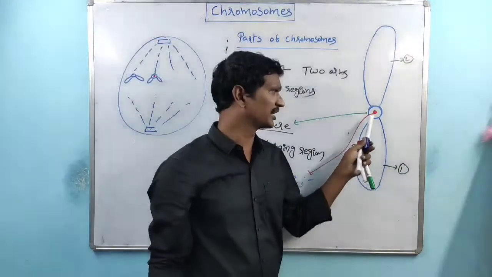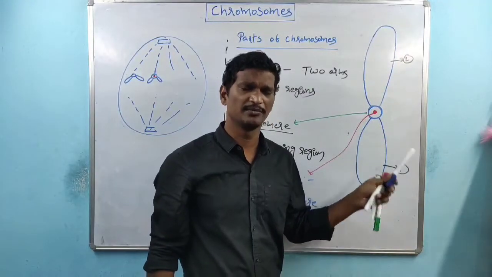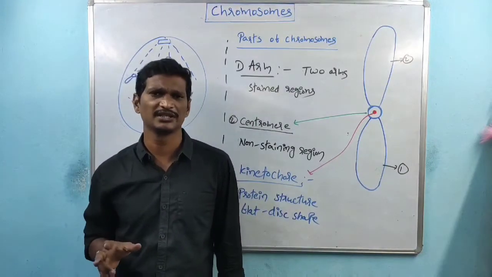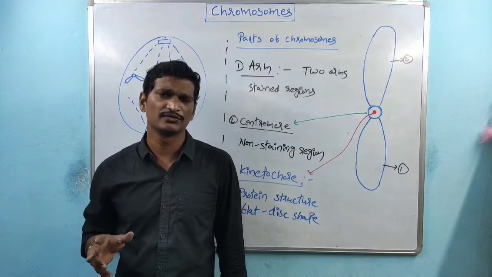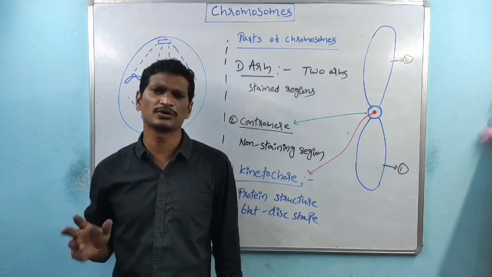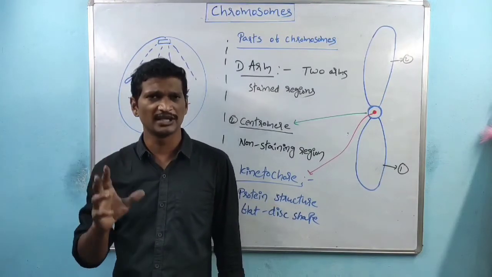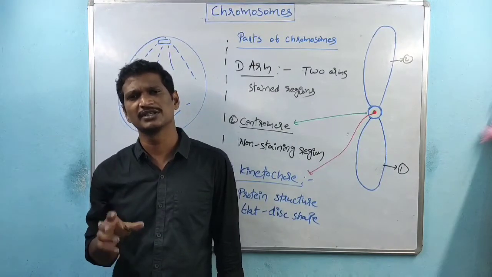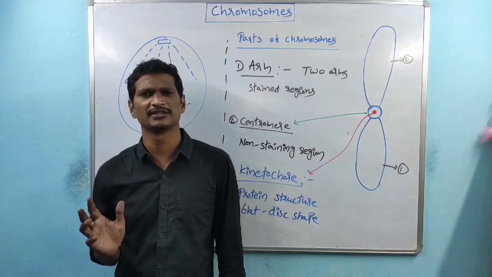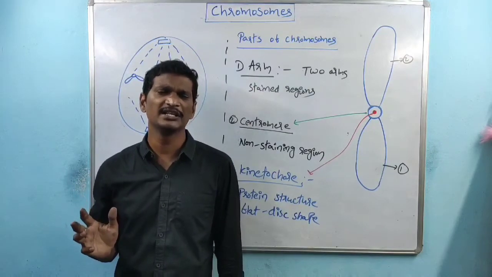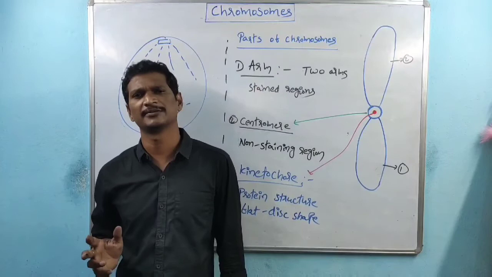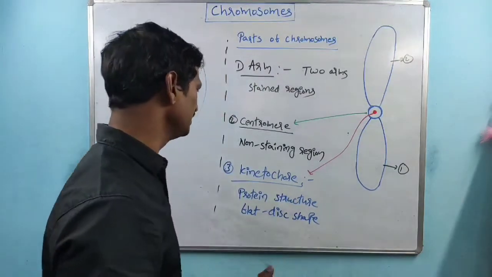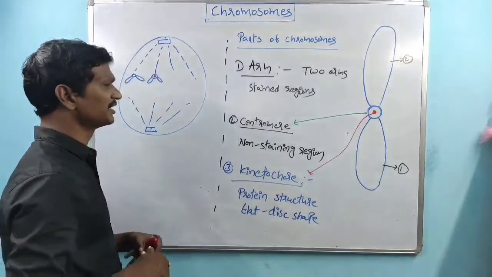Remember, the kinetochore is a very important structure made up of proteins. It's a flat disc-shaped structure. The kinetochore is very useful during cell division because it binds with the spindle fibers. Then the chromosomes are separated, and an equal number of chromosomes is maintained. That is about the kinetochore structure.